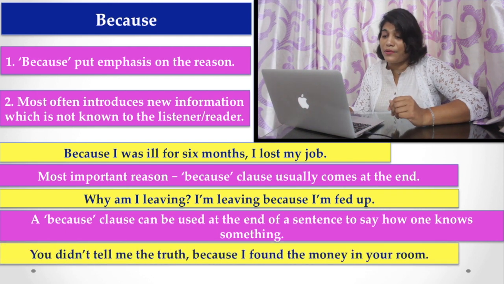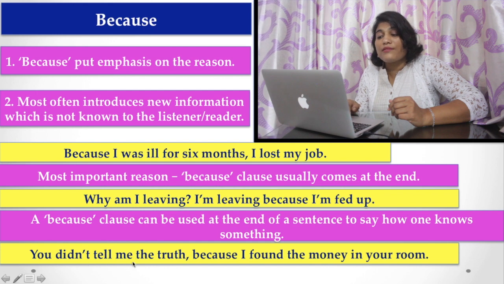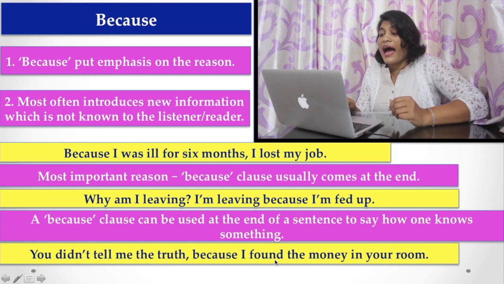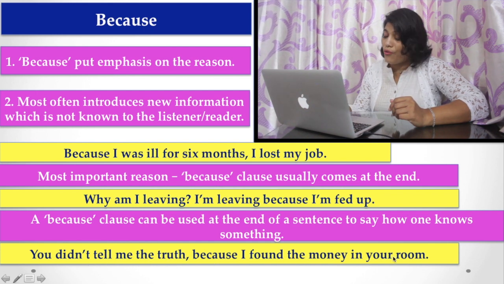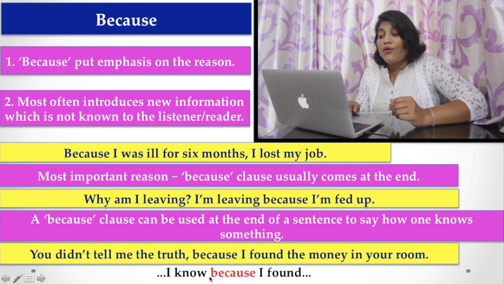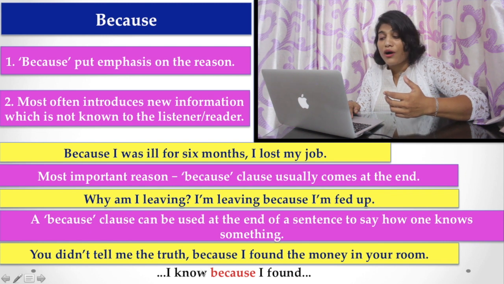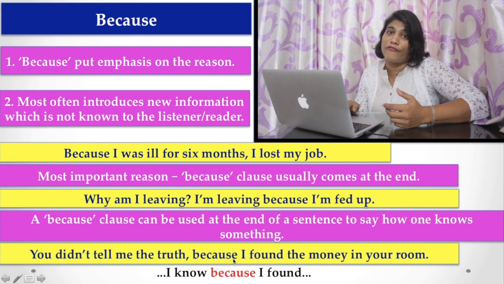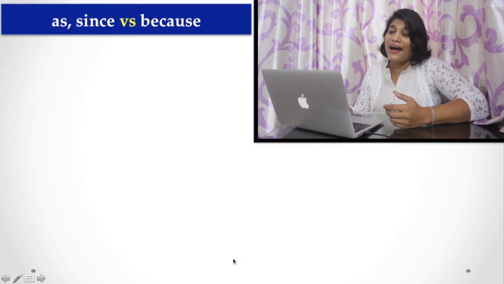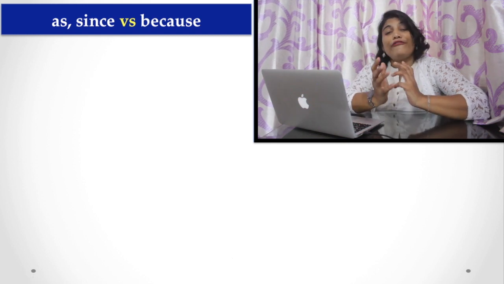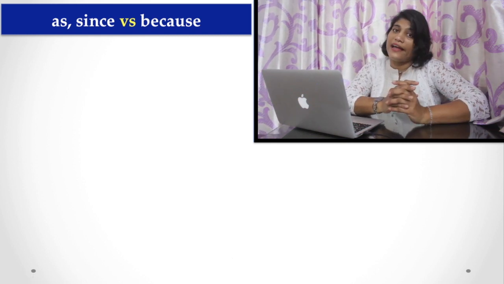Let's see the example now. You didn't tell me the truth because I found the money in your room. Here, I know because I found it, so in that sense you have to use a because clause at the end of a sentence. Now, let's see the difference between as, since and because.